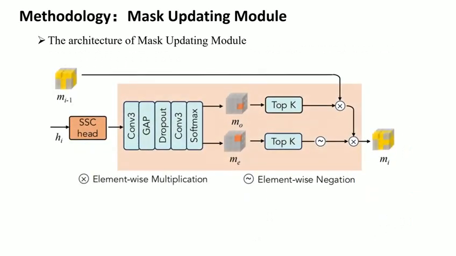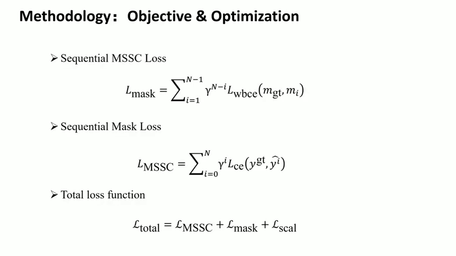Mask updating module. This module updates the occupancy mask iteratively to reduce interference with MSSC prediction. It processes features from the MSSC head, applies convolution, pooling, dropout, and softmax operations, then updates the mask by adding top K occupied voxels and removing top K empty voxels, improving mask accuracy each iteration. To train MonoMRN, we employ three losses: the sequential MSSC loss for supervising coarse and recurrent predictions, the sequential mask loss for guiding mask prediction to accurately identify occupied regions, and the scene class affinity loss.